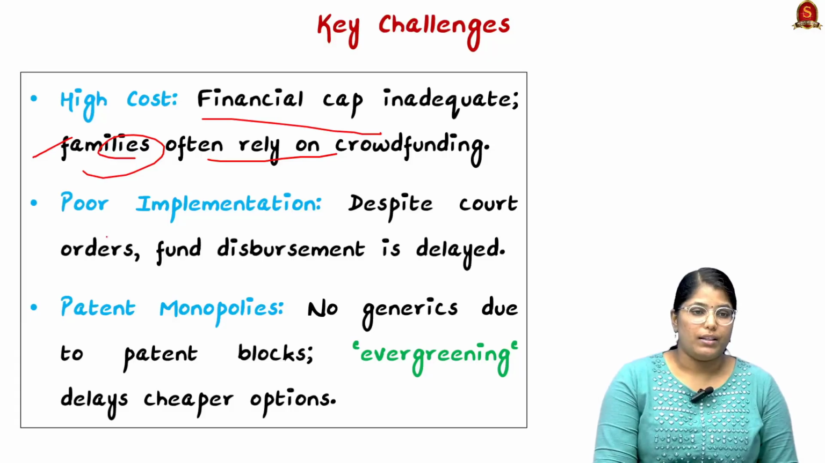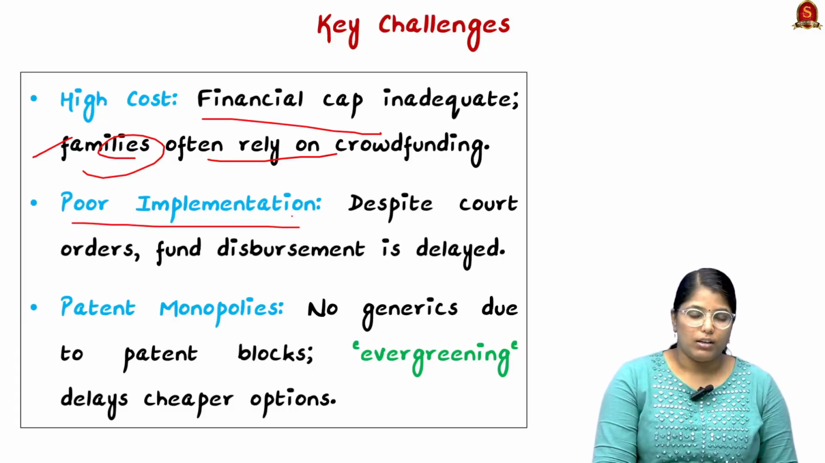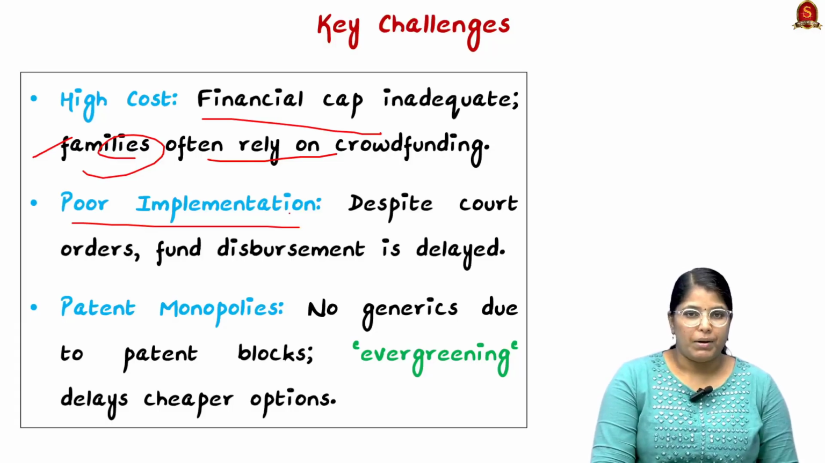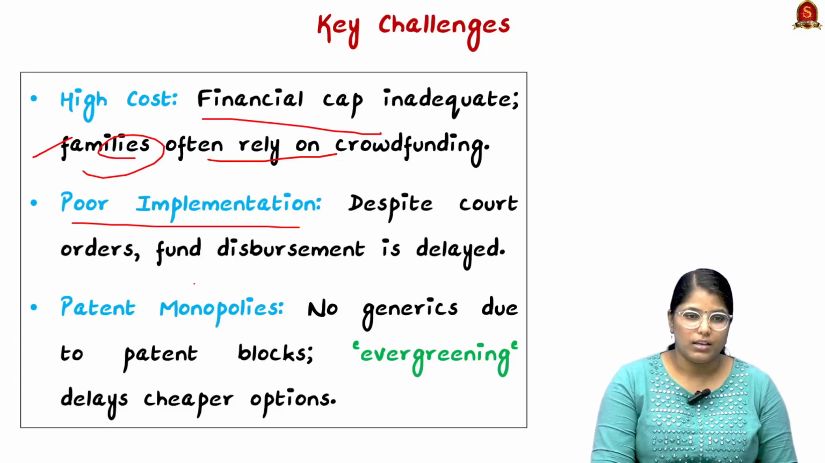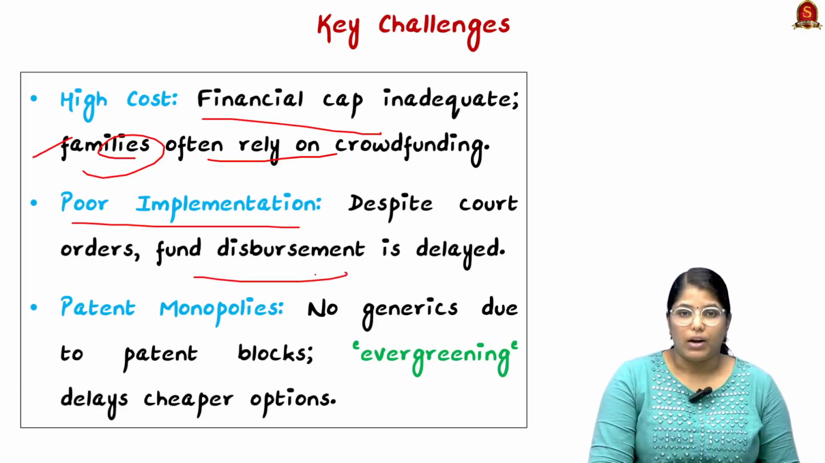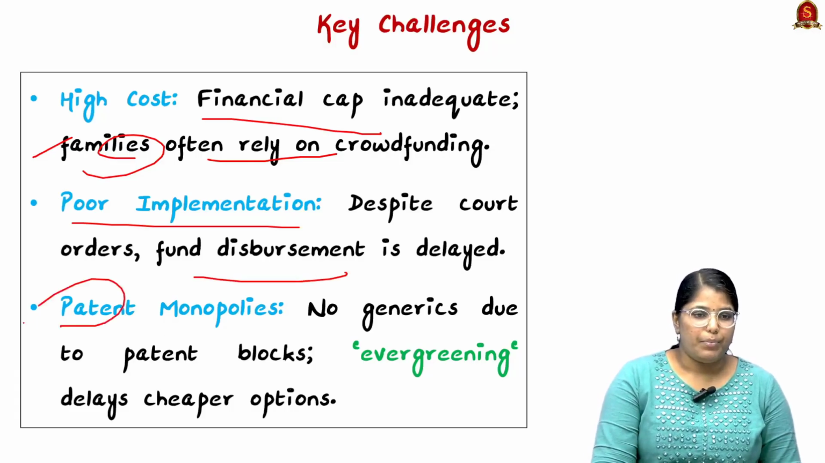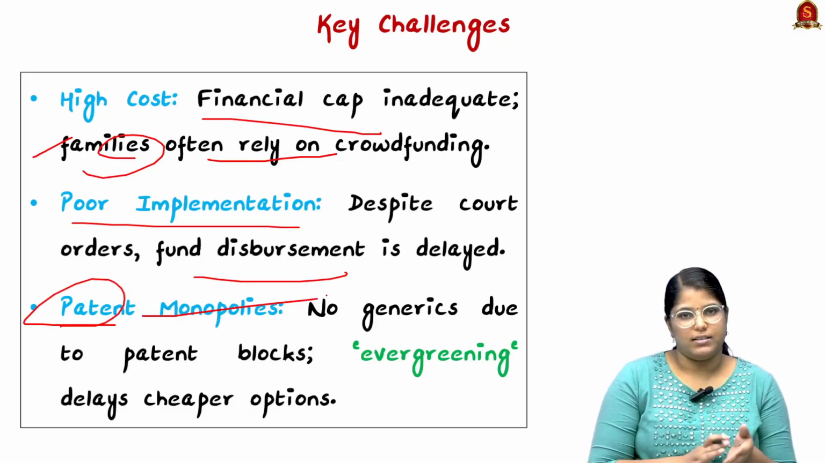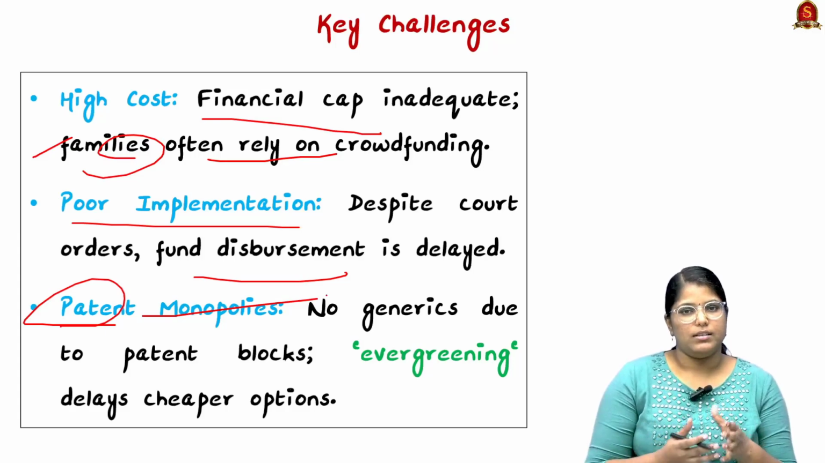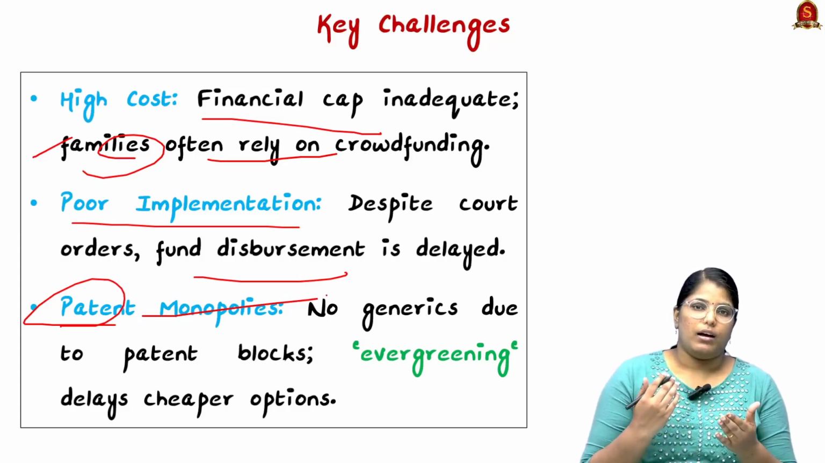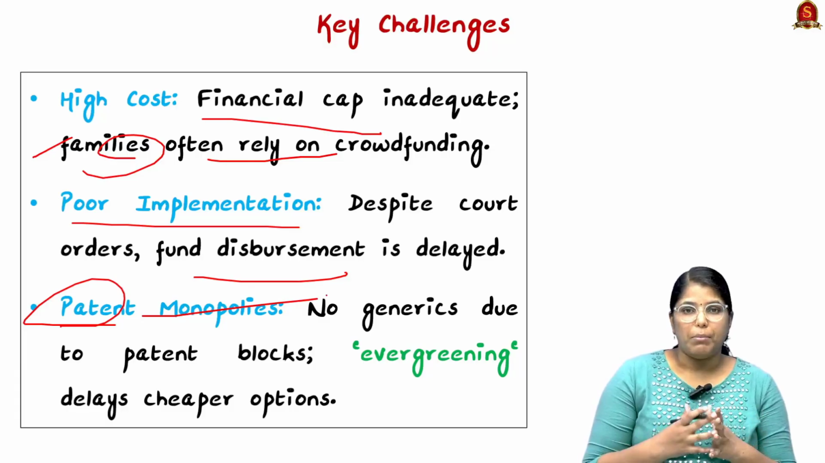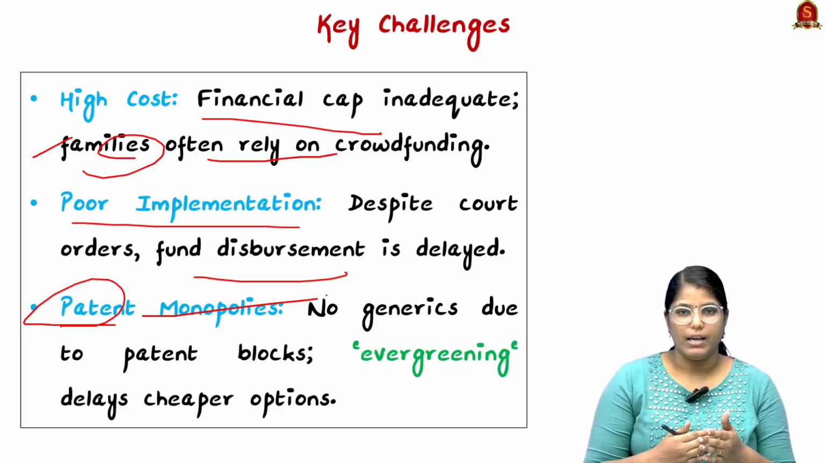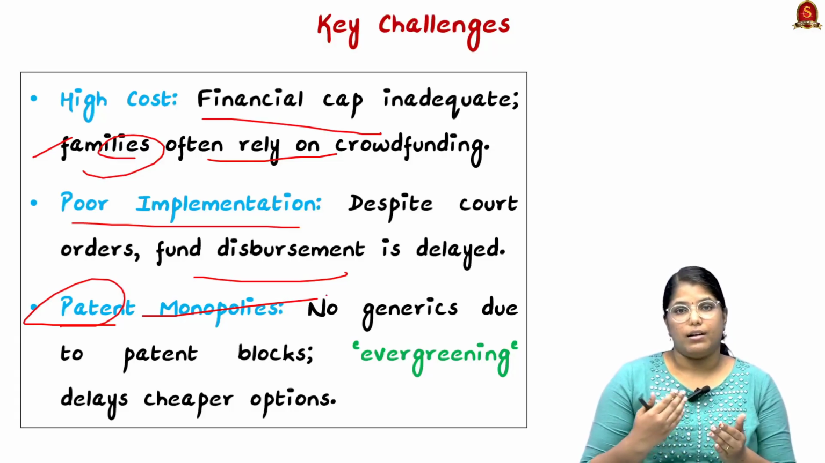Now second important thing is poor implementation. So the court is insisting the executives to implement the policies properly. However, there are certain delays in fund disbursements. Thirdly, patent monopolies. See, there are a lot of cures for diseases, but the pharma companies wantedly keep the prices too high, and they make the patent expensive.